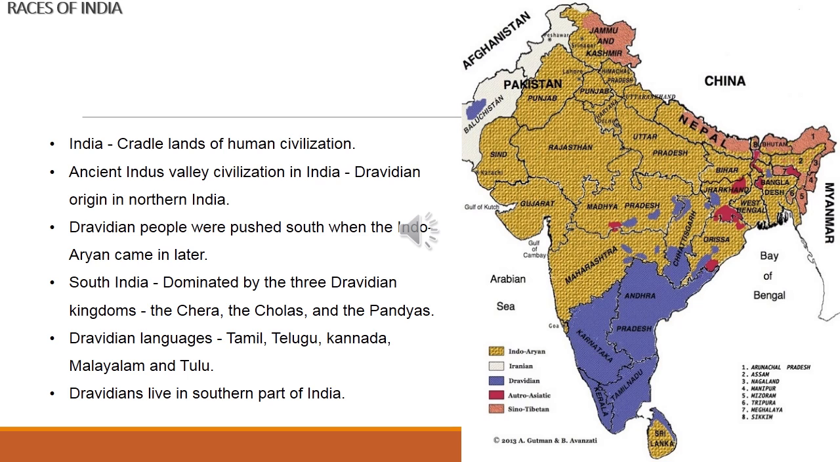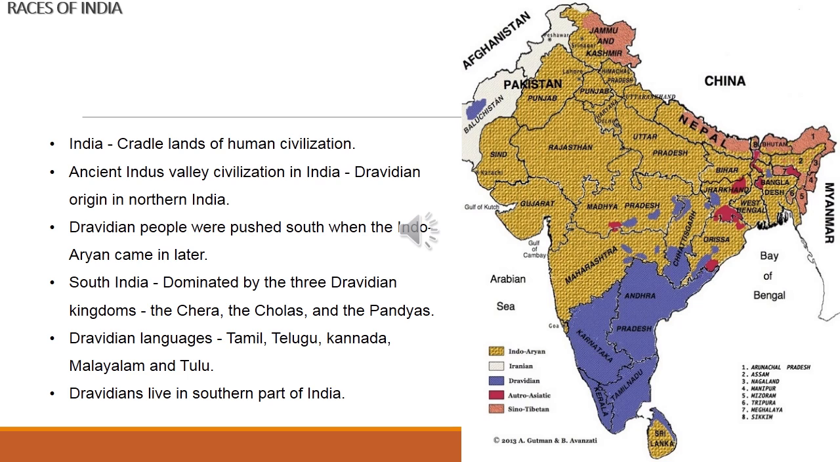Then races of India. We have discussed the four major races of the world. So now the races of India. What are the common human races found in India? India is said to be one of the cradle lands of human civilization.